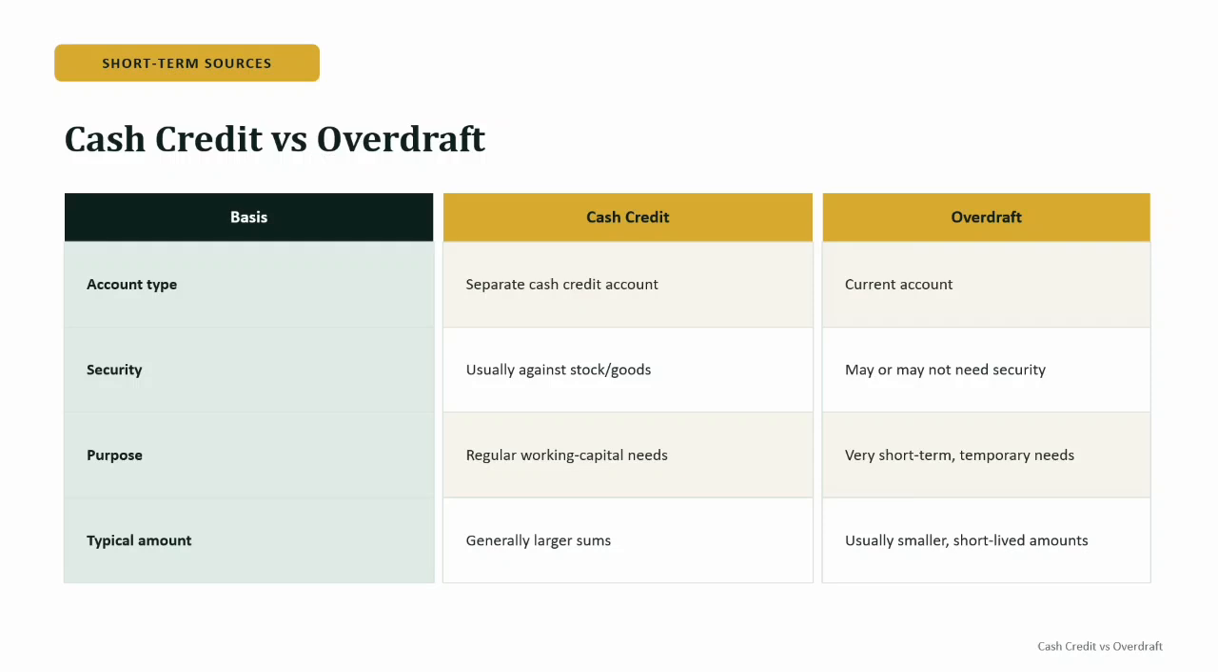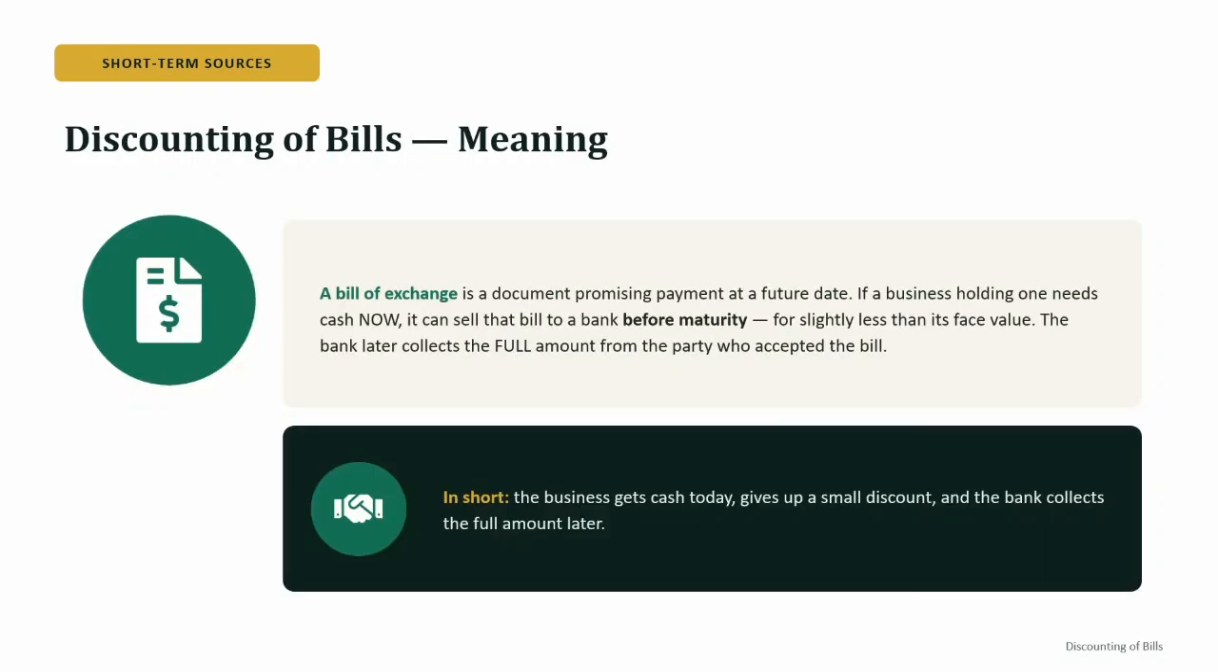Cash credit versus overdraft. Now students, don't memorize this randomly. Just understand the situation. Cash credit is mainly useful for regular working capital needs. It generally involves a separate cash credit account. It is usually sanctioned against the security of stock or goods. Overdraft is linked to a current account. It is mainly for a temporary and short-term shortage of funds, and the account holder can withdraw more than the available balance up to the agreed limit.